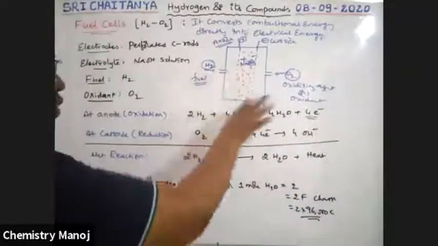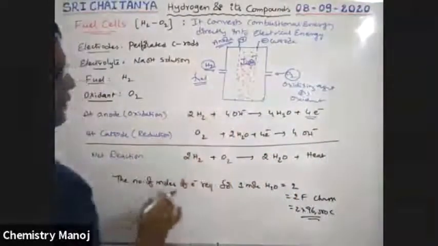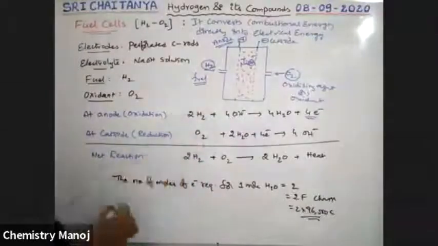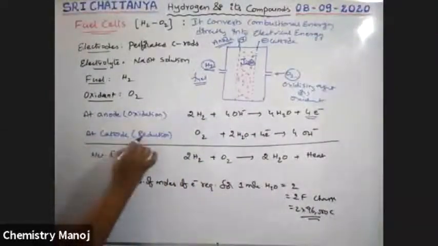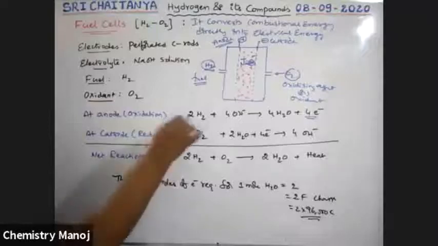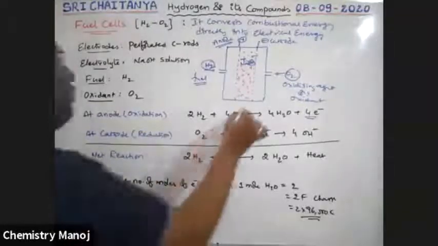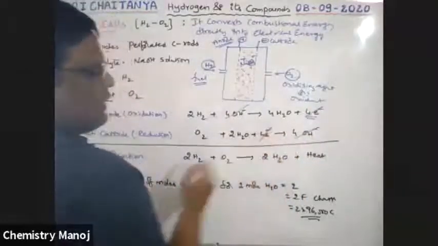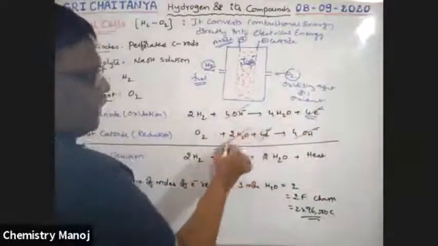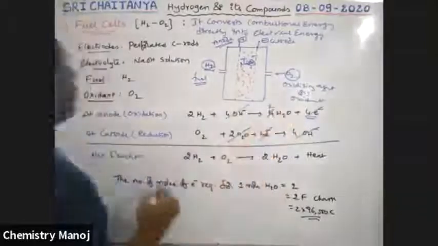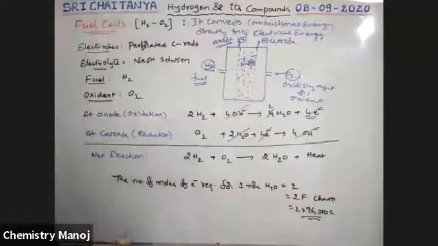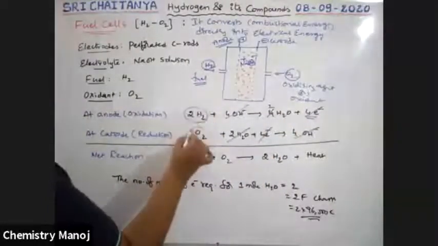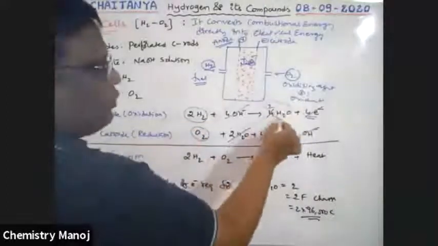Now the total cell reaction in this cell is obtained by adding these two equations, boys. At the anode oxidation takes place, at the cathode reduction takes place. Adding these two reactions gives the net reaction. The 4OH minus cancel, and the 4 electrons cancel. So 2H2O is left on one side. The remaining reaction is 2H2 plus O2 gives 2H2O.